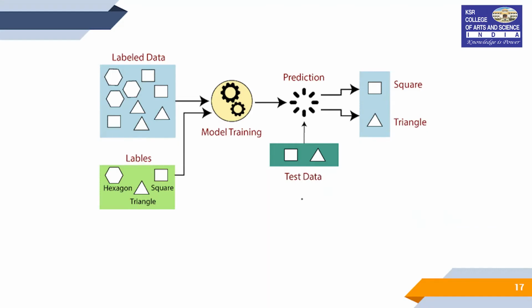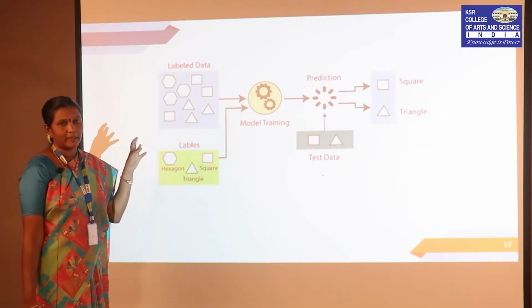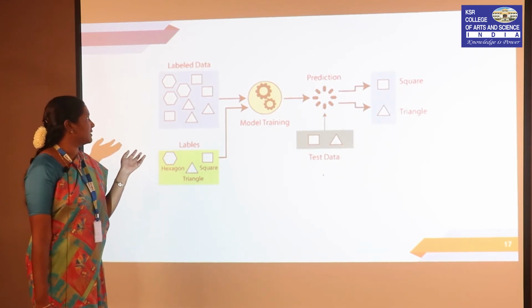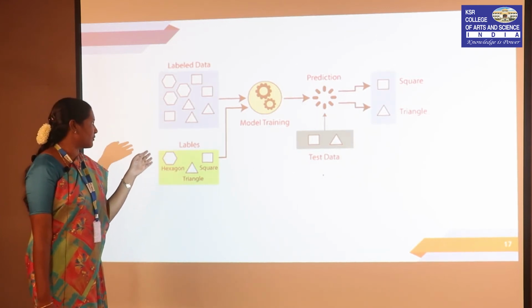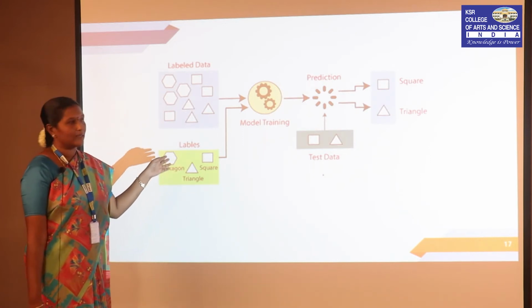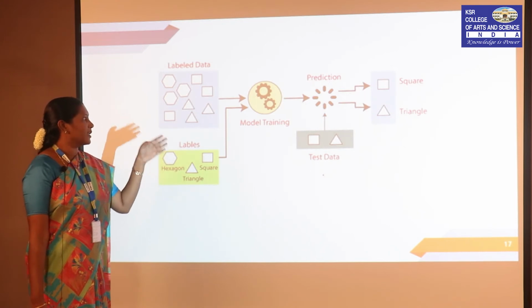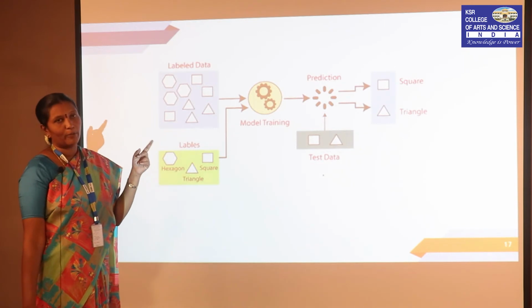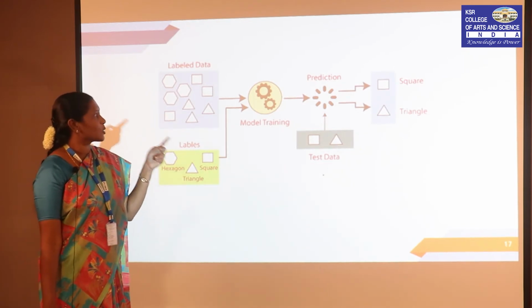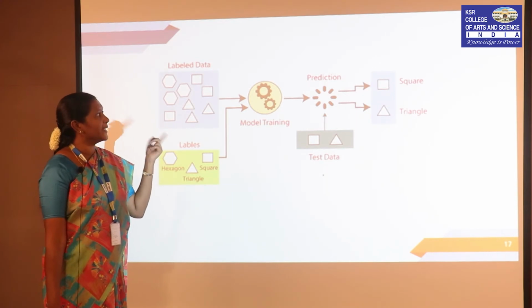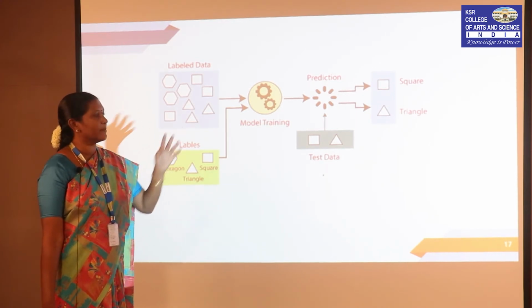This can be another example of supervised learning, in the sense we have some labeled data. The collection of data consists of hexagons, squares and triangles, and as a user we have provided the labels. This is a hexagon, these features say that this is a triangle, this is a square, and then the model is trained in such a way that it predicts the test data. We have provided the test data as a square and a triangle. Based on the training, the model predicts that this shape is a square and this shape is a triangle.